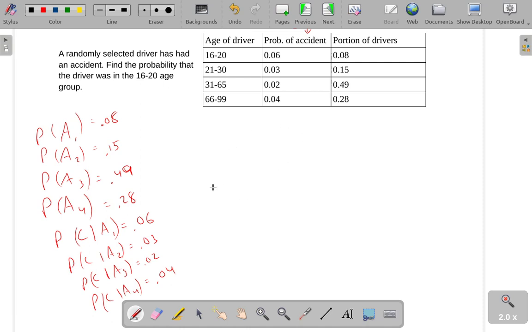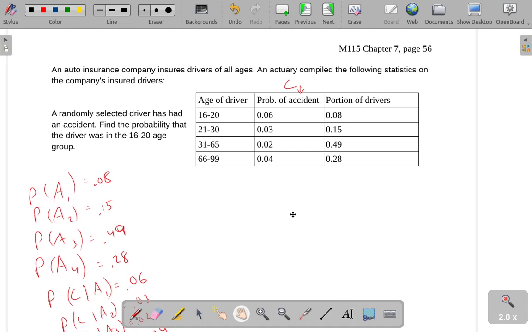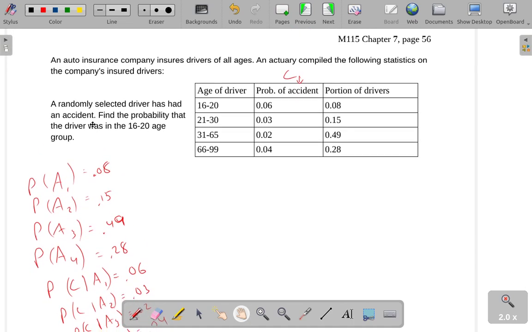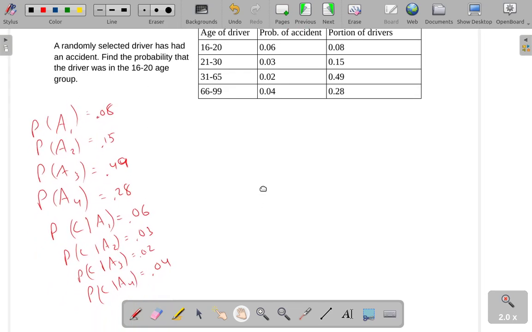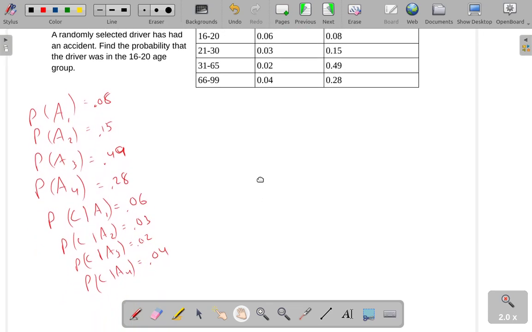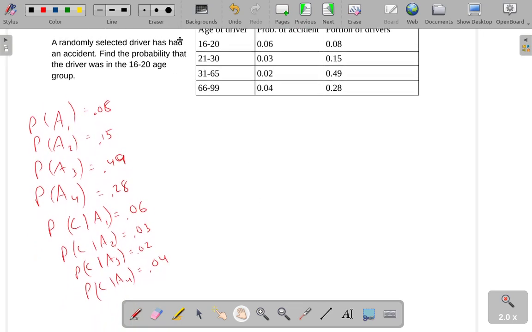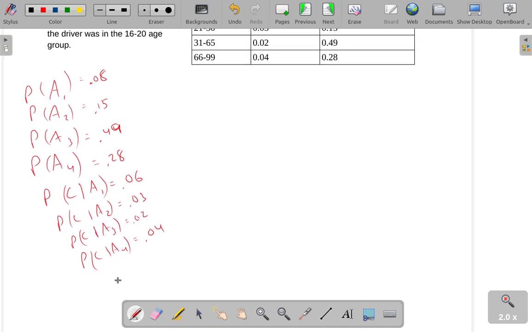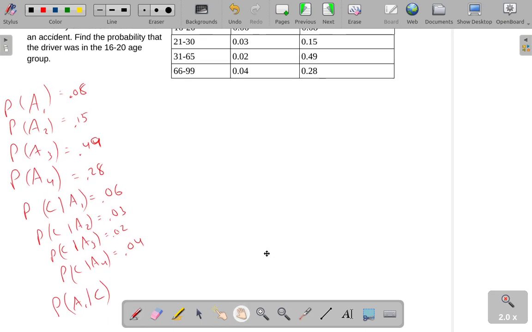Interesting. In any case, what are we looking for? Find the probability that the driver was in the 16 to 20 age group, given that they had an accident. We know that they had the accident, so this is given a collision. We're trying to find the probability of A1 given C. You'll notice all of these are written the other way around. They're all C given one of the A's. So that's how we know that this is a Bayes' theorem problem.